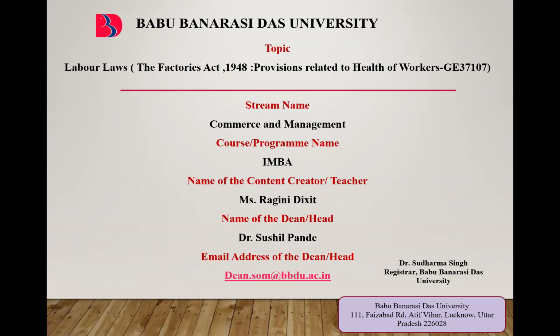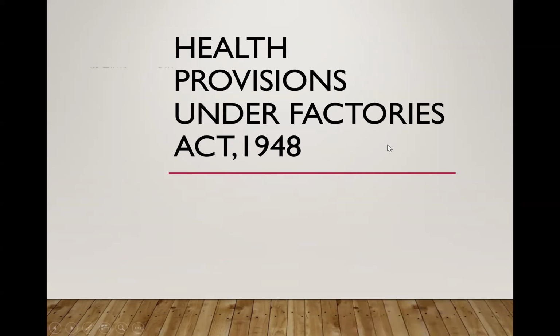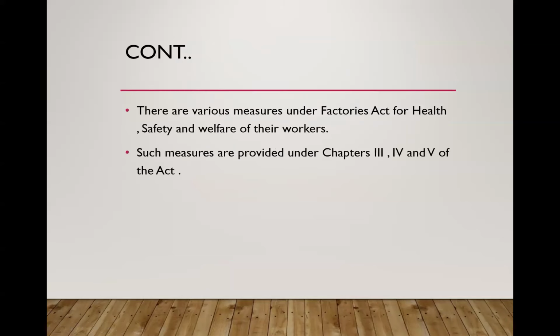Today, I am going to discuss with you the provisions related to health of workers given under the Factories Act 1948 for the paper Labor Laws with the code GE 37107. The various health provisions under Factories Act 1948 are given in Chapter 3.